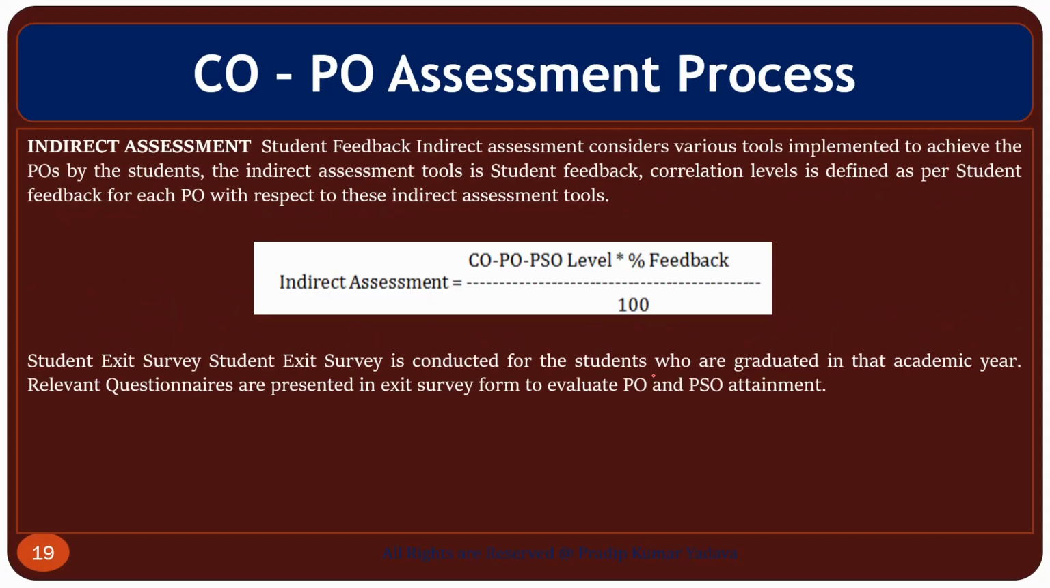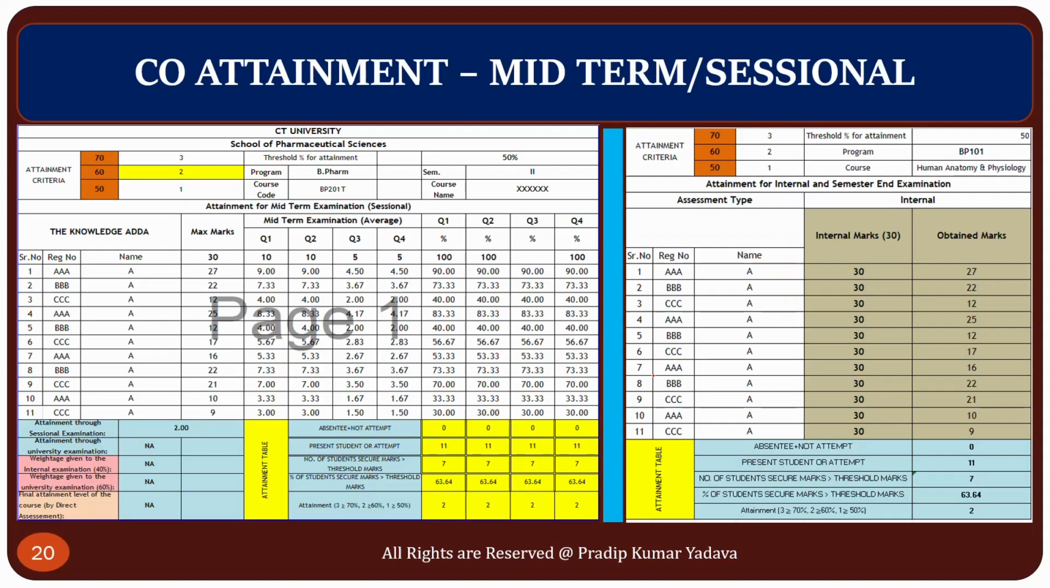Now this is the formula for the calculation of indirect assessment. Now, talking about how to calculate CO attainment, here you can see the diagram, and I have taken two examples, two types of methods to calculate CO attainment for the midterm sessional examination. On the left-hand side I have taken a descriptive method, and here I have taken a very easy method.